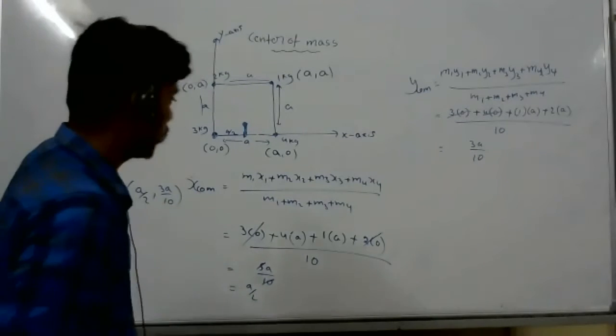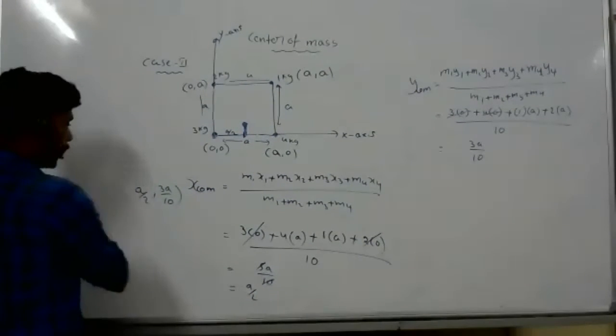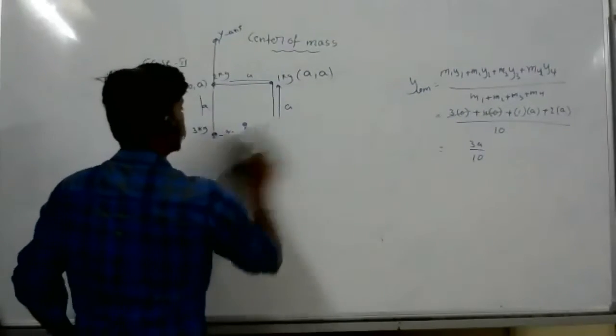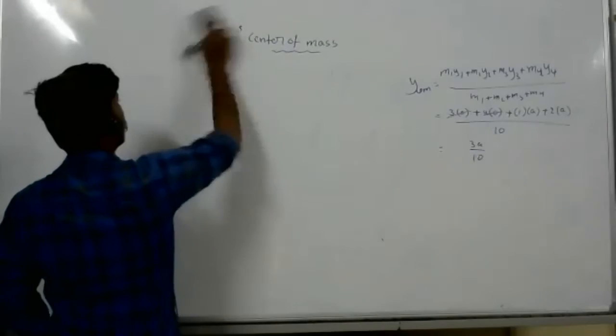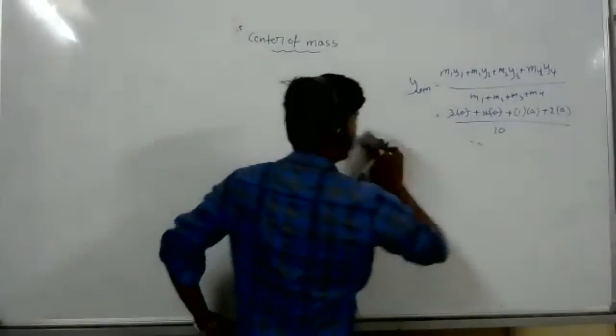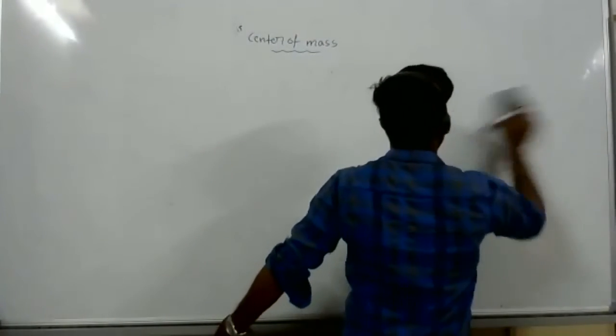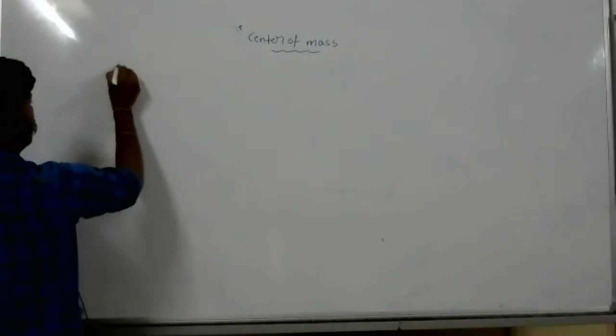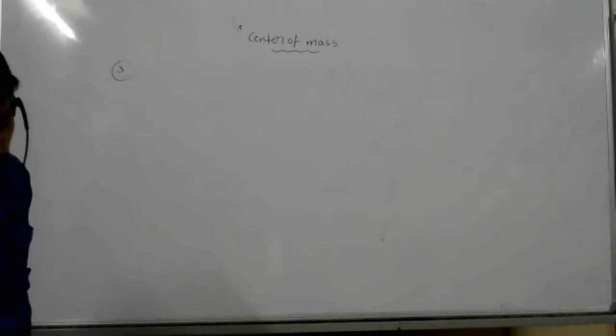See, one more problem. You try to solve this. I will see how you will solve. Third problem.